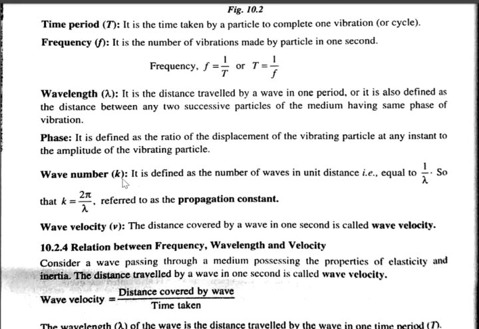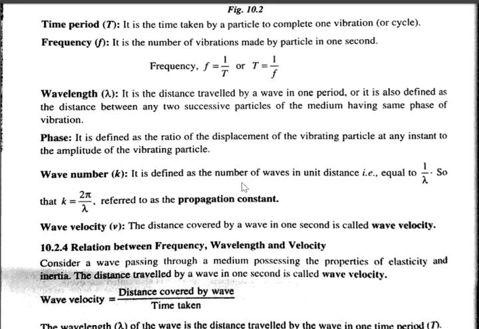And then wave number, denoted as k. It is defined as the number of waves in unit distance. We call it wave number. It is given by 1 over lambda. Therefore, it can also be defined as the reciprocal of wavelength. And k, which is 2 pi by lambda, is called wave constant or propagation constant. No particular definition for this term. 2 pi by lambda is called propagation constant. How the wave propagates through the medium mainly depends on this constant k.